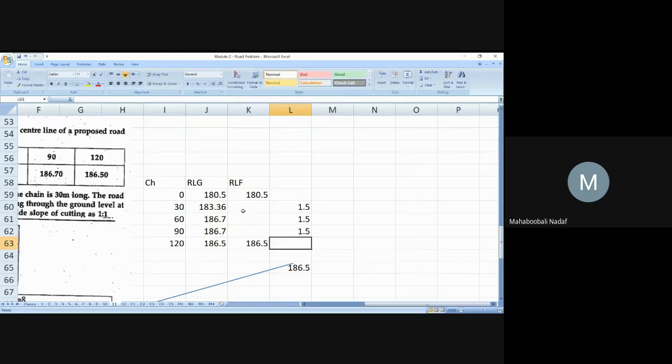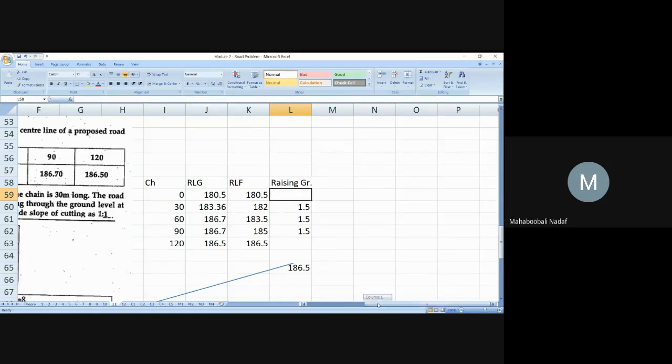Is that okay for everyone? Yes, sir. So now, next step is same. This plus this equal to this plus this. Correct. Now, if you add this plus this, you will get this one only. If you add 185 plus 1.5, you will get 186.5. From there only we have derived. Okay, this is rising gradient. Is that okay, Varsha madam? Yes, sir. Okay, very good.